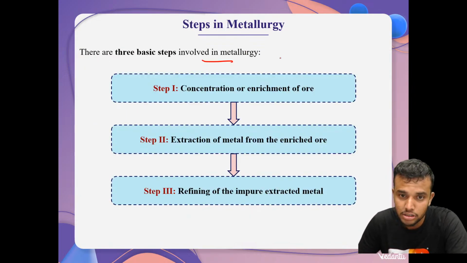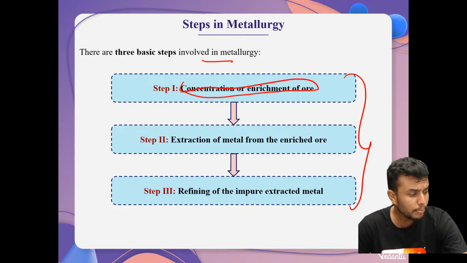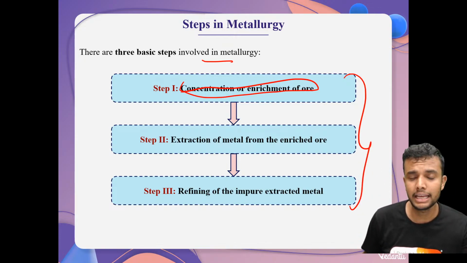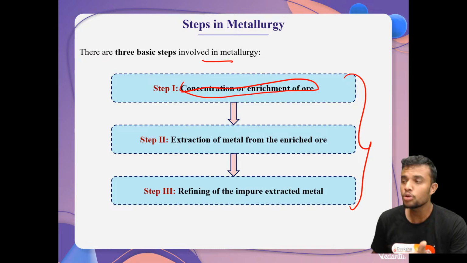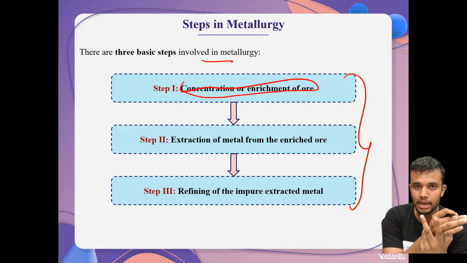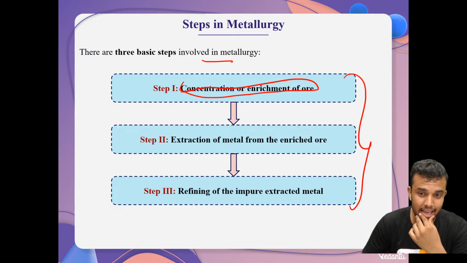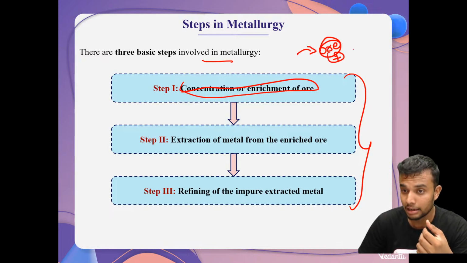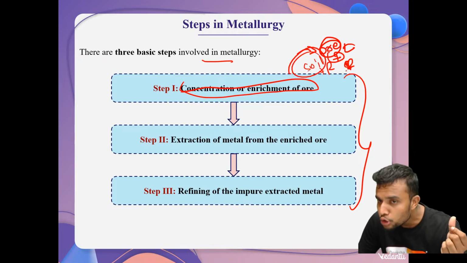These are the 3 basic steps of metallurgy. In the first step, we do concentration or enrichment of ore. What happens here? In our childhood, the entire building was built using soil. Before using that soil, what do the workers do? They simply filter that soil, because in the soil we can see some sticks and other things. That's why they do filtration. Here also, whenever we extract the ores, the respective ore has some salt, some rocks, and soil-like material. That's why we need to remove this.